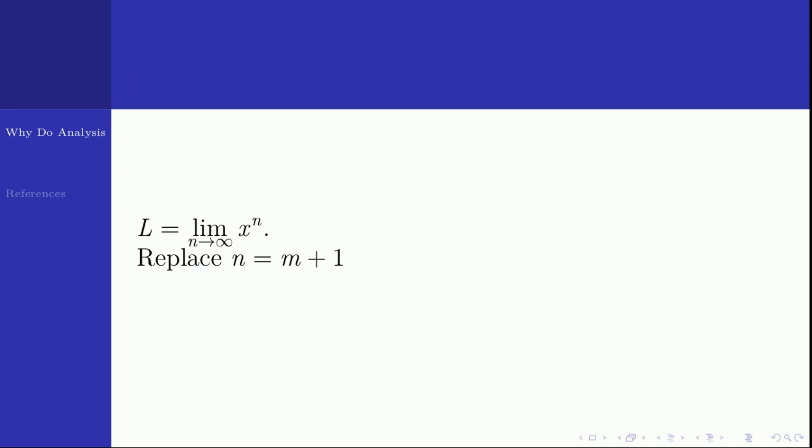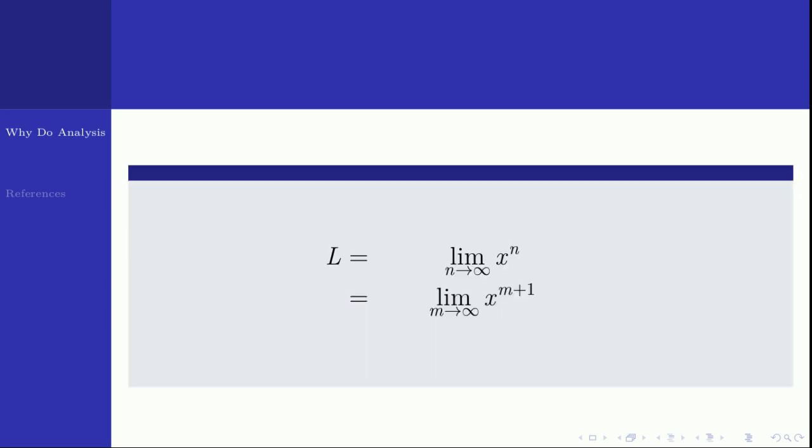Let us take this limit to be L equal to the limit as n tends to infinity of x to the power n. Replace n with m plus 1. As n tends to infinity, m plus 1 tends to infinity, so m is also going to infinity. So I can write L as the limit as n tends to infinity of x raised to n, which I can rewrite as the limit as m tends to infinity of x to the power m plus 1.